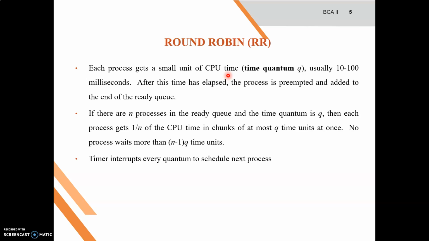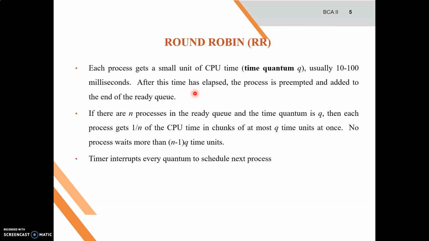There is one possibility. Second is that a fixed time period is allotted to every arriving process in the queue. This fixed time period is known as a time quantum, or time slice. It can usually be between 10 and 100 milliseconds. After this time slice elapses, the process is preempted and then added to the end of the ready queue.